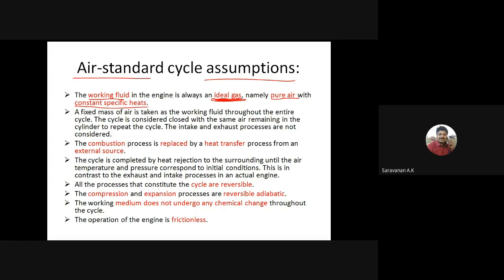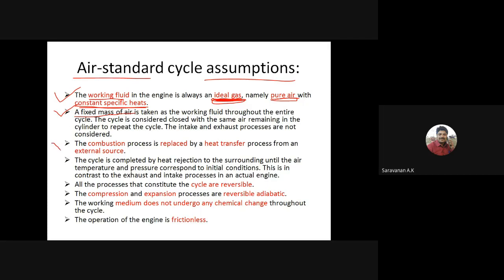So the first assumption is the working fluid is an ideal gas, that is, pure air with constant specific heat. The second assumption is a fixed mass of air. The mass flow rate is fixed, the amount of air sucked in during the suction stroke, and it is constant throughout the system.